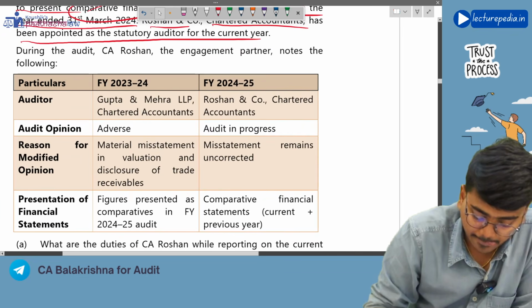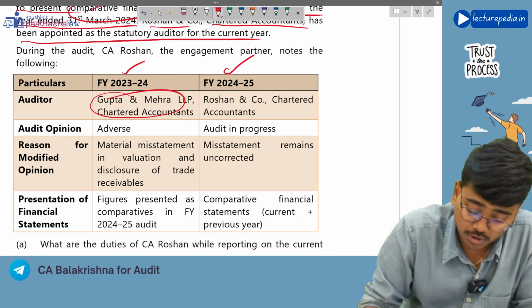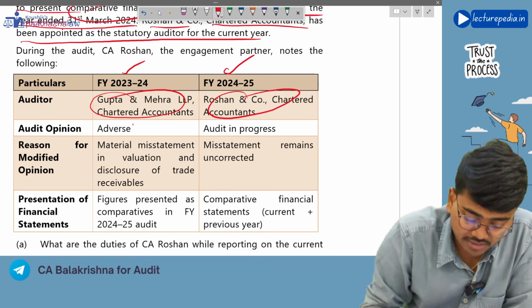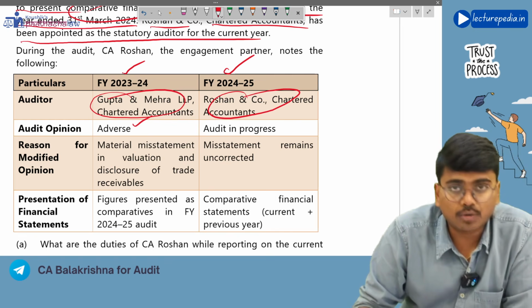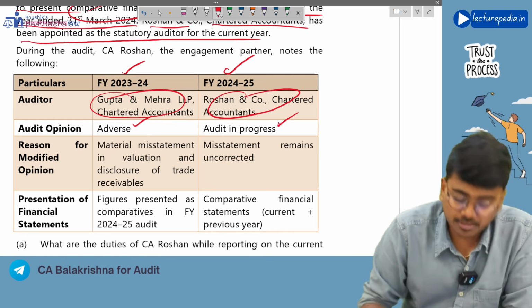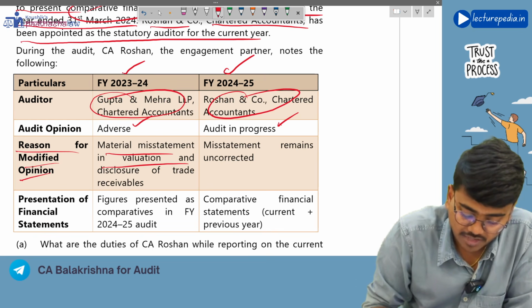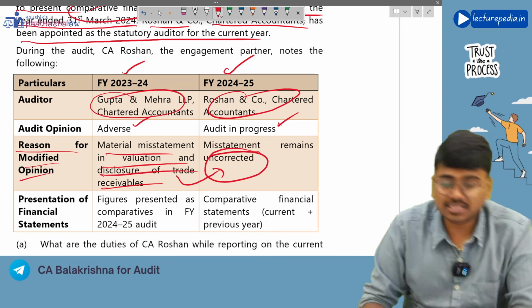Now, for financial year 23-24, Gupta and Mehra were the auditors, and for 24-25, Roshan and Co. Different auditors are there. Now, the audit opinion given by Gupta is adverse, whereas the audit by our auditor is still in progress. The reason for the modified opinion: material misstatement in valuation and disclosure of trade receivables, and this is not corrected in the current year also.